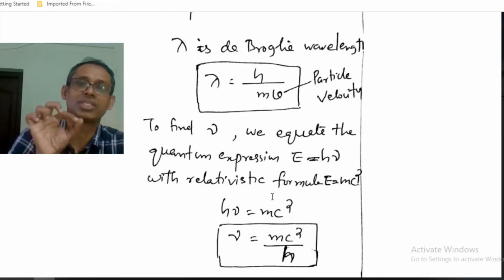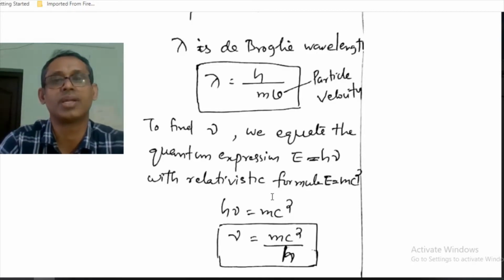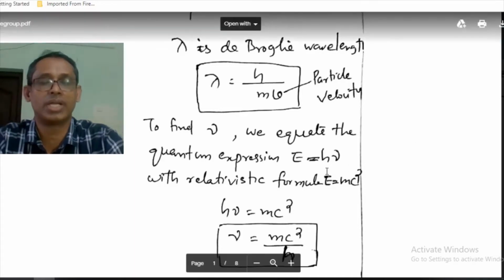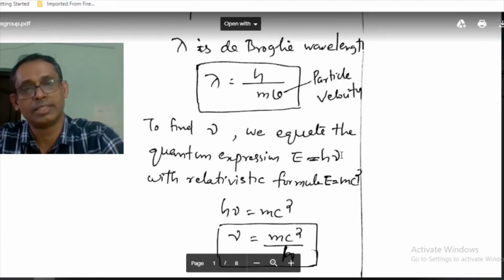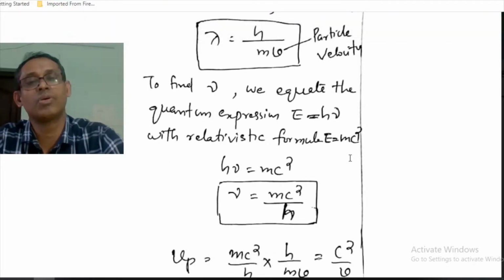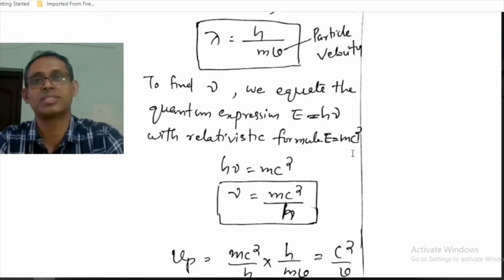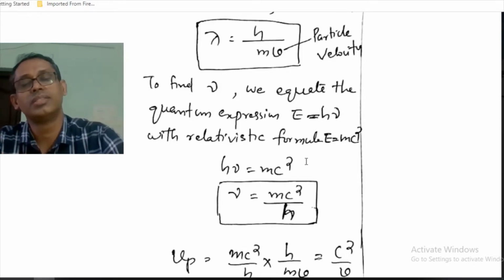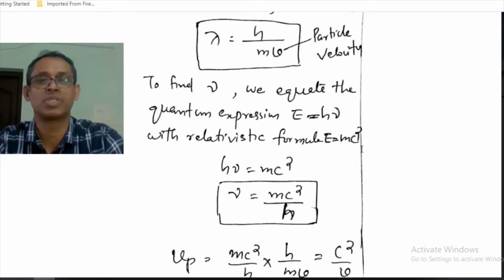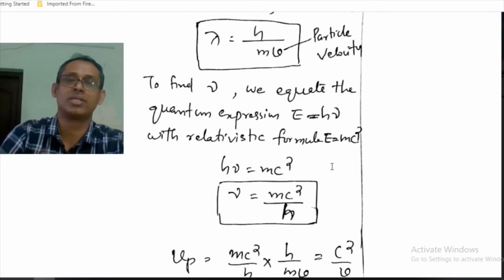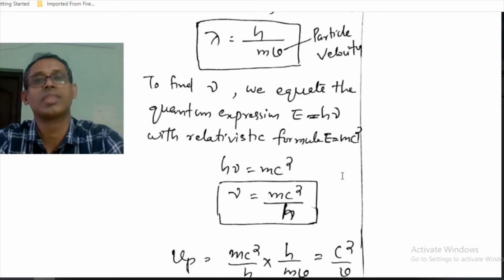If we are considering the wave nature of the particle, the energy is given by E equal to h nu, and if we are considering it as a particle, the total energy E is equal to mc square. Here m is the mass while the particle moves with some velocity, and m0 is the rest mass.